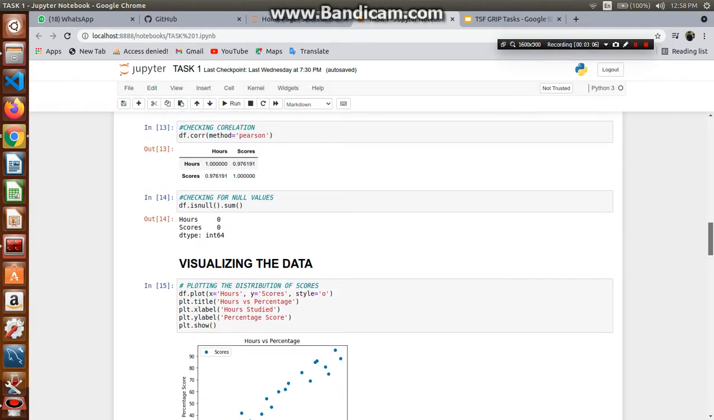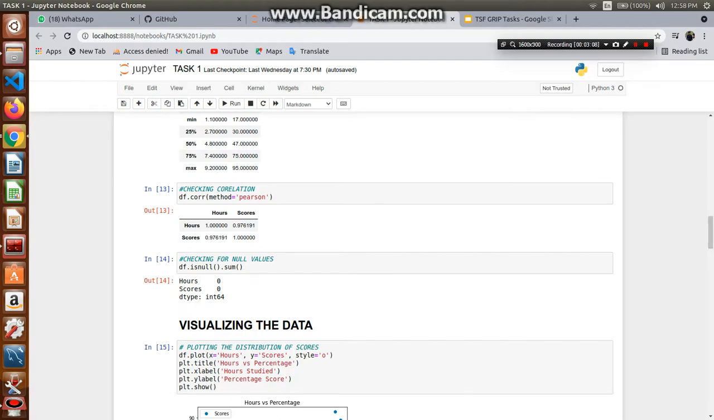Also, we look at the correlation, which tells us whether there is a relationship between two or more attributes. In this we can see that there is a correlation between hours and score, that is 0.976. After that we need to check whether there are any null values, as they may affect the model later on. So we use the isnull function, and we can see in our data there isn't any null value, so we do not need to clean anything.